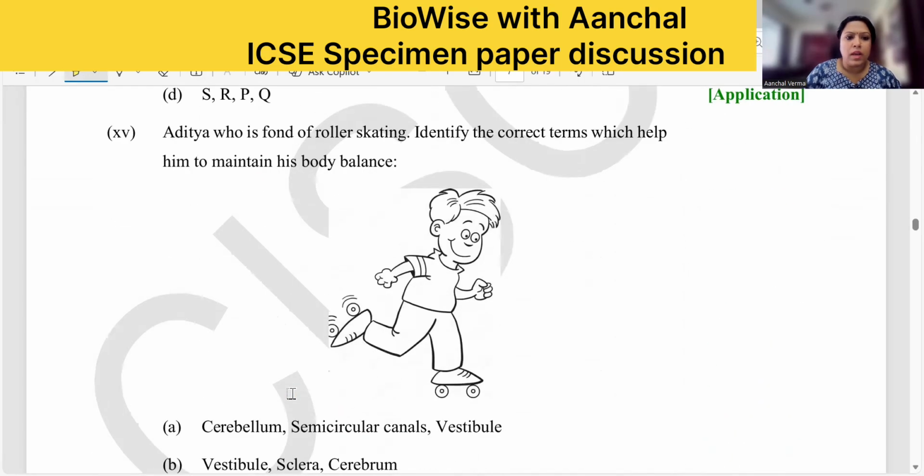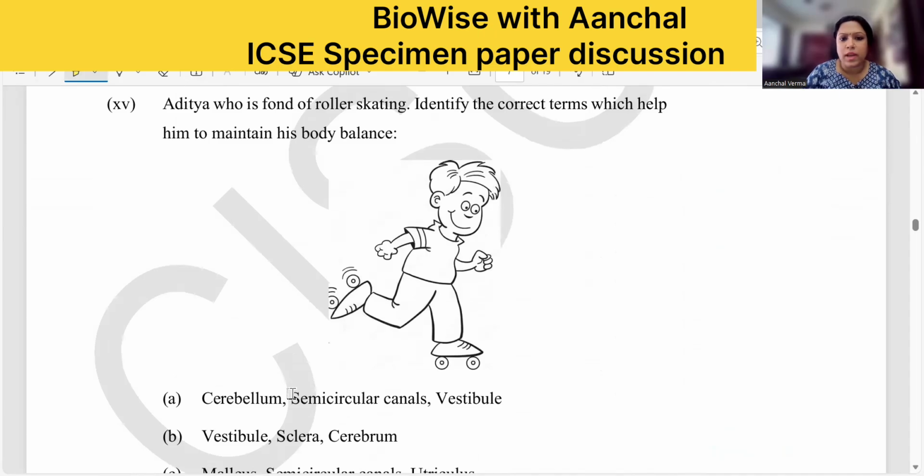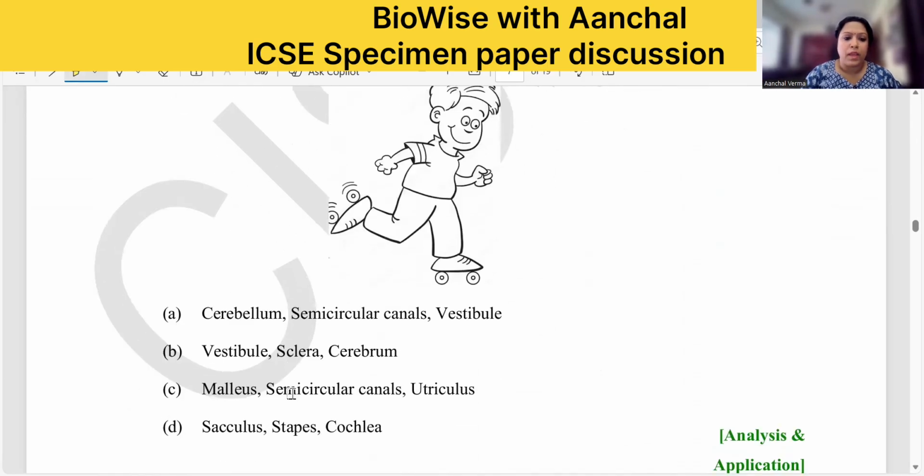Moving to the next. Aditya is fond of roller skating. Identify the correct term which helps him to maintain his body balance. Now he is in dynamic movement, so he has got dynamic balance. Dynamic balance means he is moving, and at the same time he has to maintain his balance. So you have to talk about the balance and the part of the brain responsible for coordination. Now what is that? Cerebellum, semicircular canals, and vestibule. The first one is the only right answer.